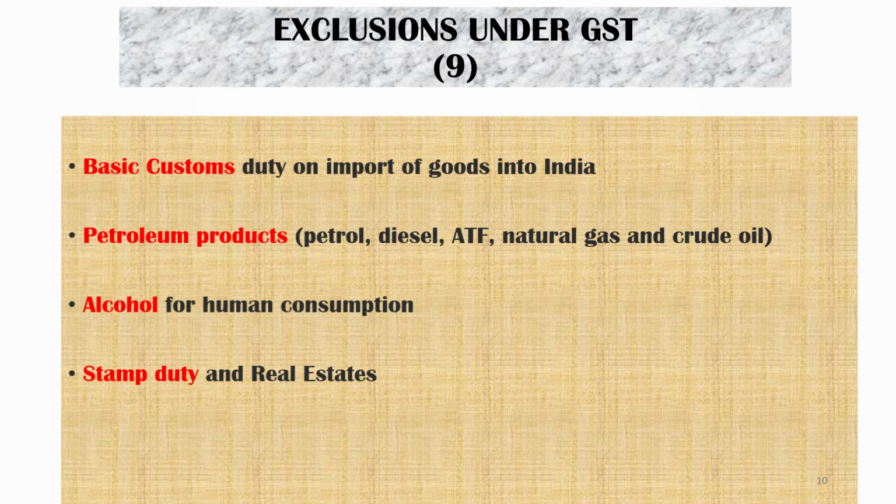When we import goods from other countries, we need to pay basic custom duty. The GST is not applicable on the basic custom duty. Petroleum products like petrol, diesel, ATF, natural gas, crude oil are excluded from the GST ambit. Alcohol for human consumption is also excluded. Maybe all those things will come under the GST in future. Right now it is excluded. Stamp duty and real estate are also excluded from the GST.